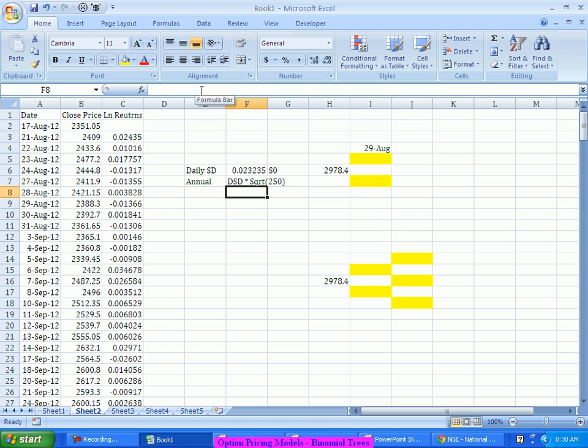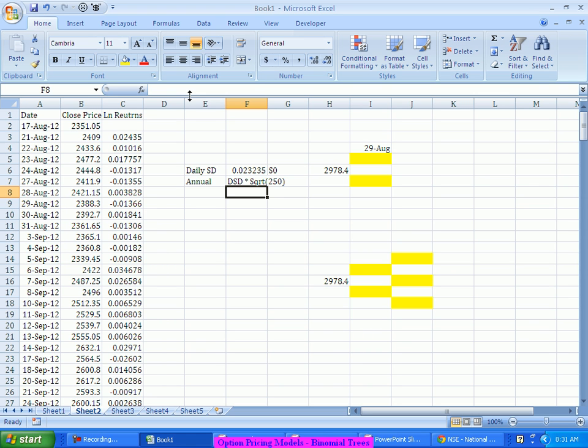So anytime you want to convert one period standard deviation into another period standard deviation, you find out how many days or periods are there within that bigger period, and multiply by the square root of that, because the variance will change with the actual value.